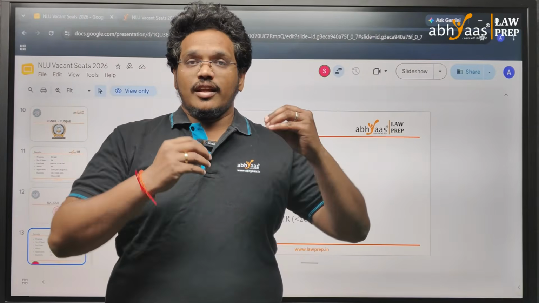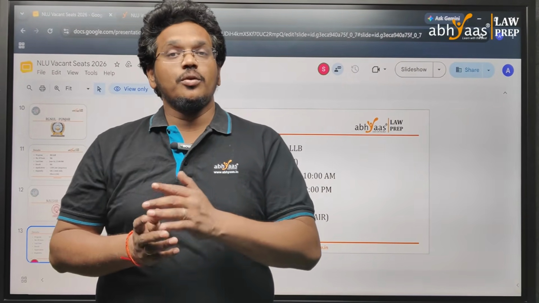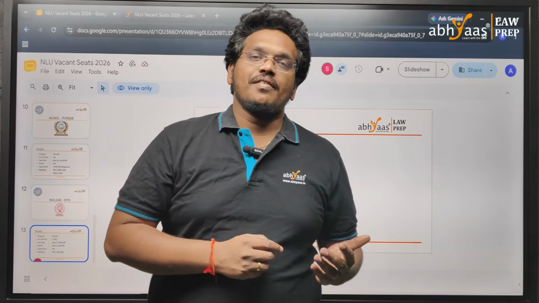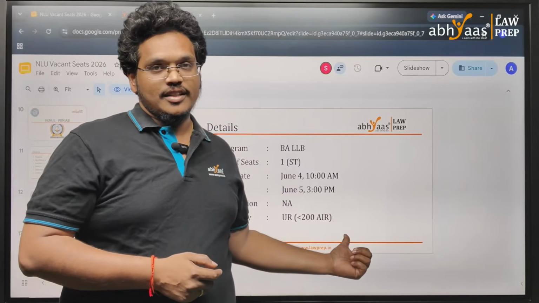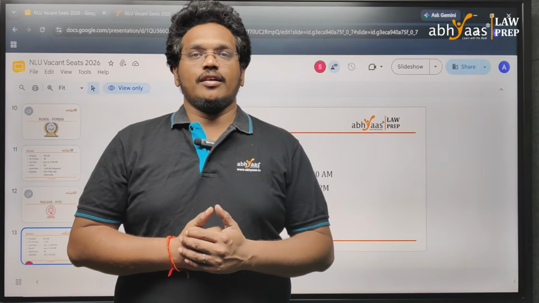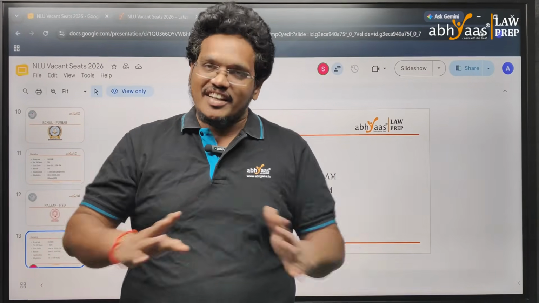Suppose there is no application from the All India ST category, it will be shifted to the All India SC category. If there is no required application from the All India SC category who meet this criteria, it will automatically be shifted to the All India General category.